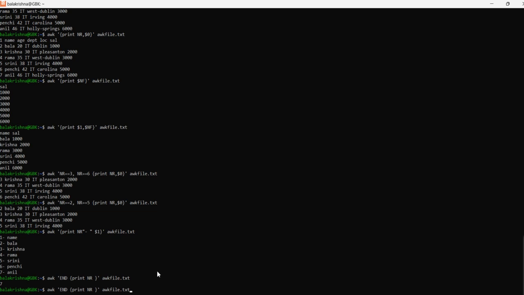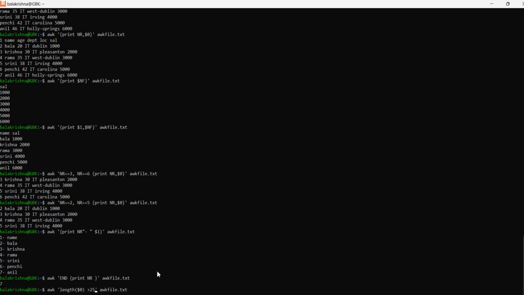Now for example, I am interested in displaying lines that hold more than 25 or 30 characters. How to get that? Just take the length command, length of $0, then close this and specify greater than 25.